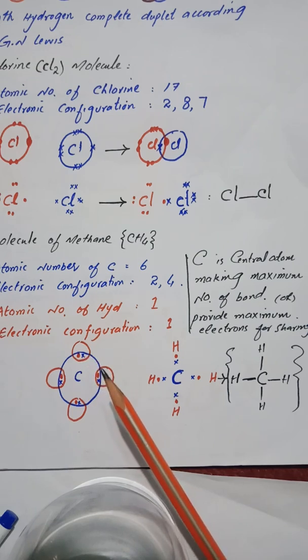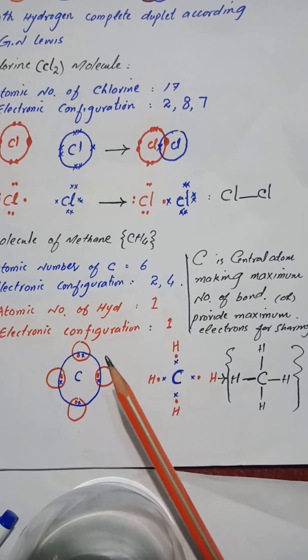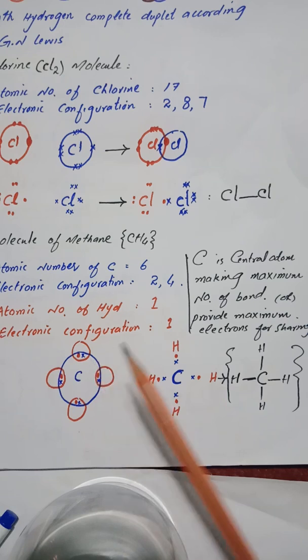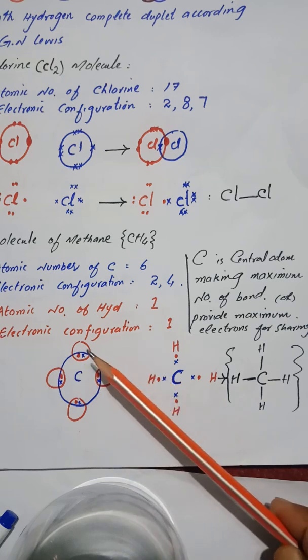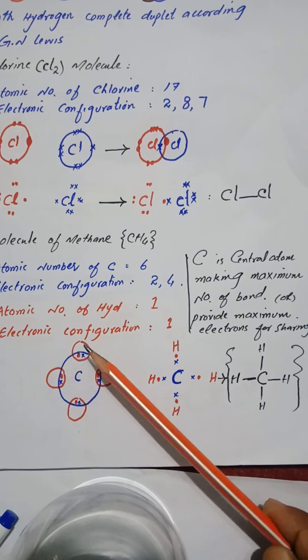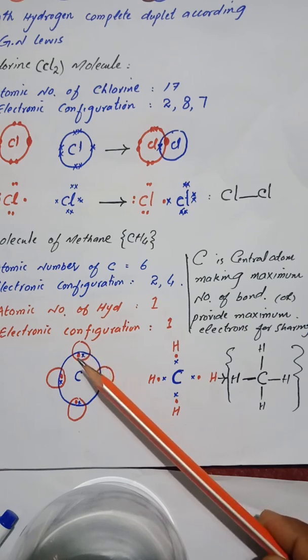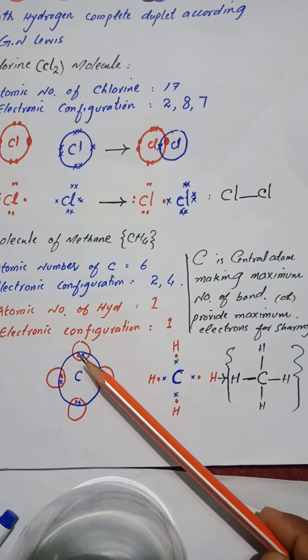It has 4 electrons in the valence shell. It needs 4 electrons from the other atoms for sharing. So carbon is the central atom. So hydrogen shares 1 electron with 1 electron of carbon. So 4 hydrogen atoms are needed. Each hydrogen provides 1 electron to the carbon atom for sharing.